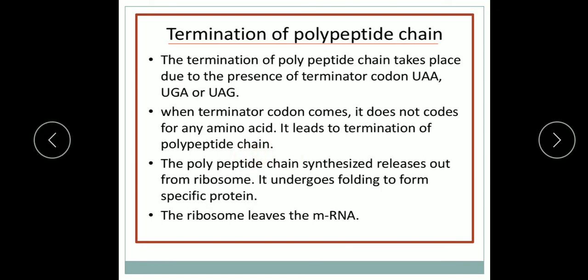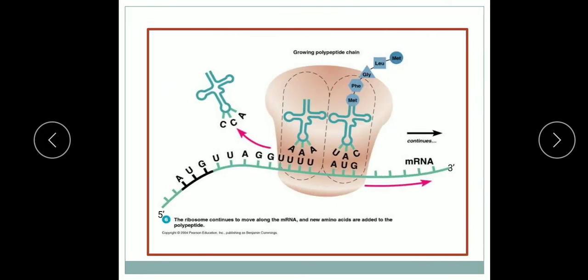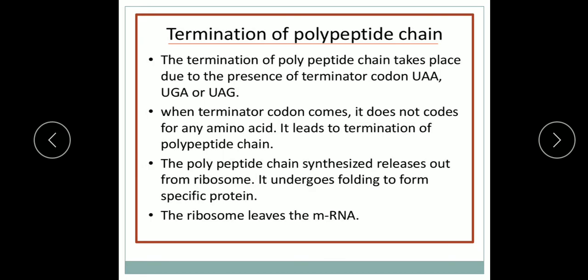Here the AUG shown is not a termination codon. Termination codons are three: UAA, UGA and UAG. So correct it.